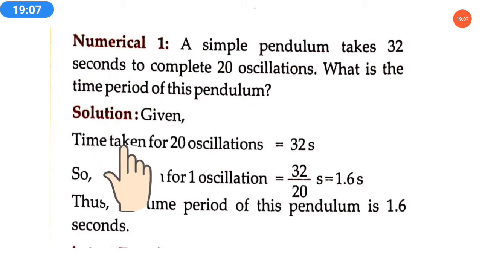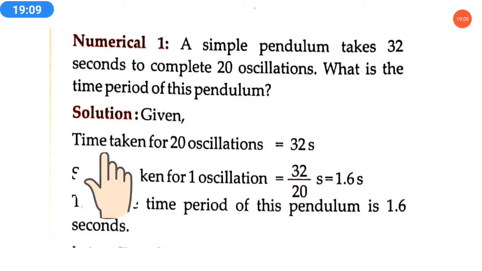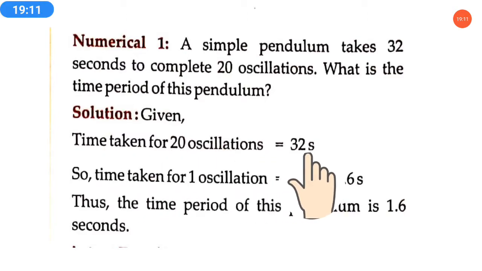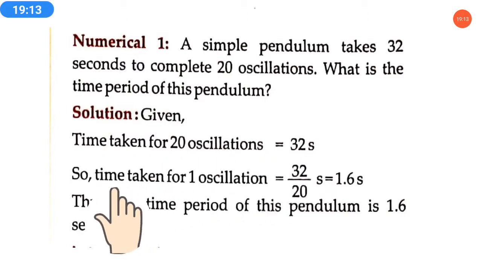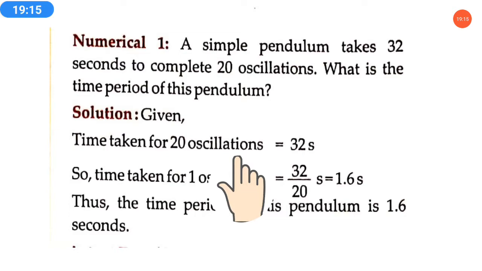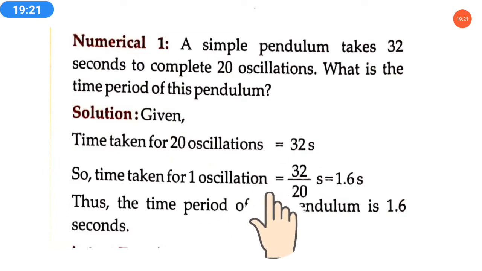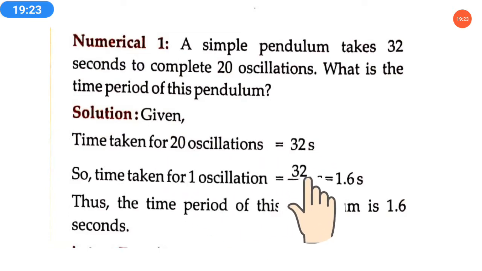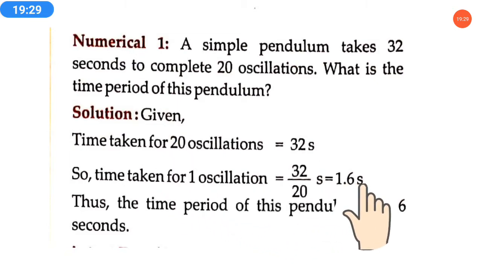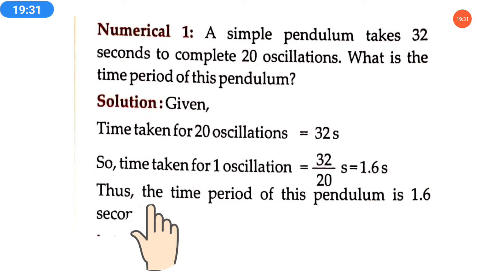It's very simple. First we see that the time taken for 20 oscillations is 32 seconds. We have to find the time for one oscillation, so we divide. 32 will be divided by 20, because 20 oscillations take 32 seconds. So 32 seconds will be in the numerator and 20 in the denominator. When you divide, you will get 1.6 seconds. It means the time period of the pendulum is 1.6 seconds.